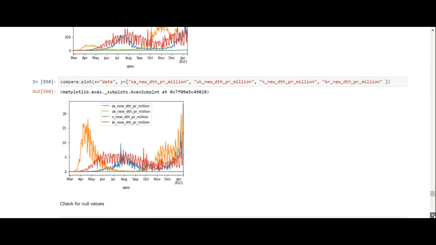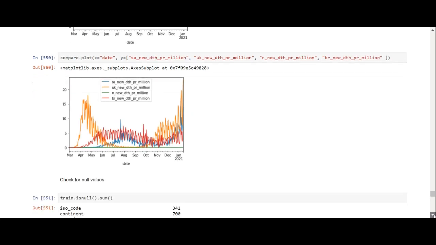Now what we'll do is we'll check out the new deaths. So the UK is amber, and as you can see, we've got a lot of people dying from this virus, which is why we're in another lockdown.